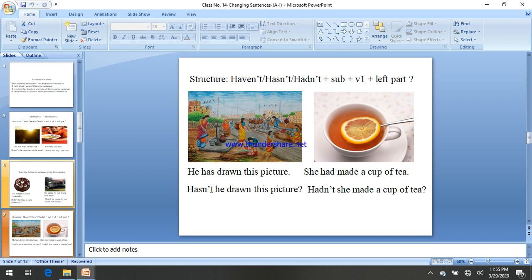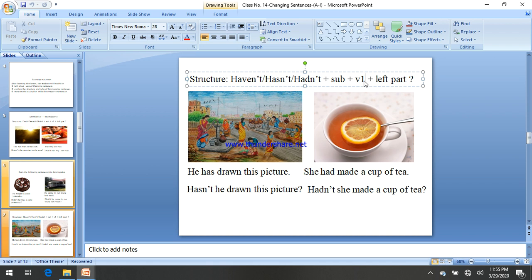Then subject he, hasn't he, and then, sorry, there is a mistake, inside the structure we have to write V3. That means haven't, hasn't or hadn't plus subject plus V3.